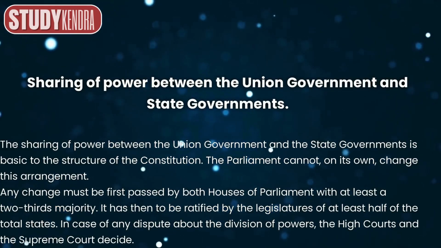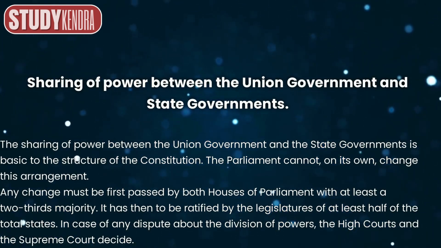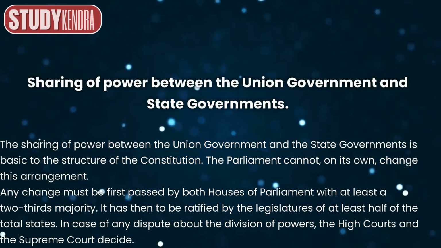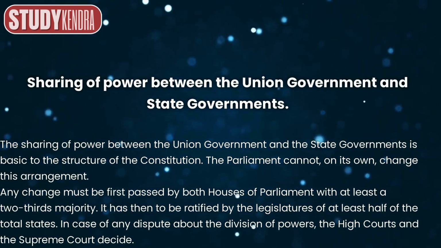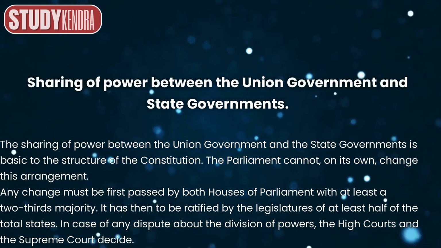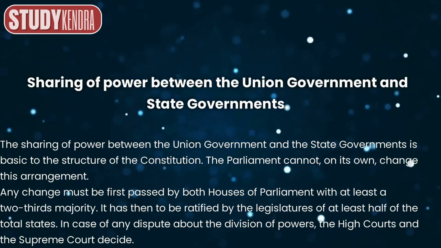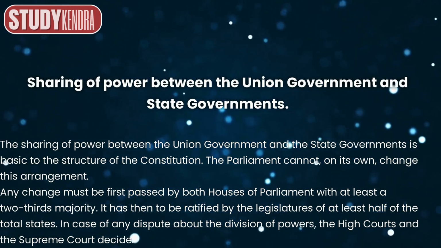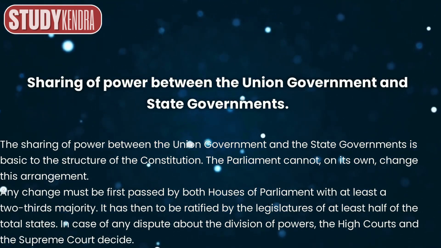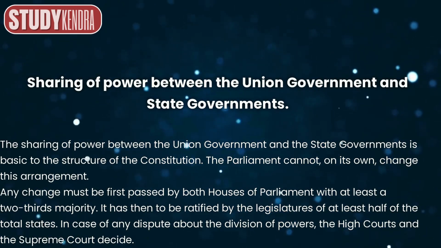Sharing of power between the union government and state governments. The sharing of power between the union government and the state governments is basic to the structure of the constitution. The parliament cannot, on its own, change this arrangement. Any change must be first passed by both houses of parliament with at least a 2/3 majority. It has then to be ratified by the legislatures of at least half of the total states. In case of any dispute about the division of powers, the High Courts and the Supreme Court decide.